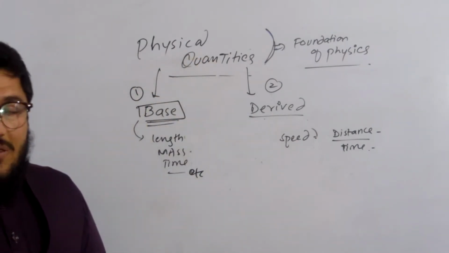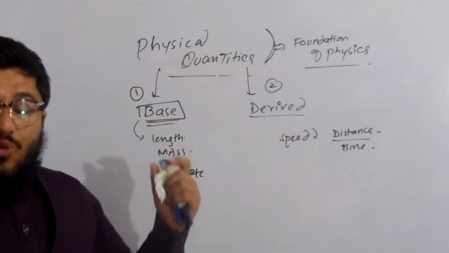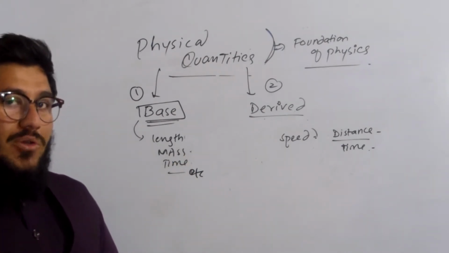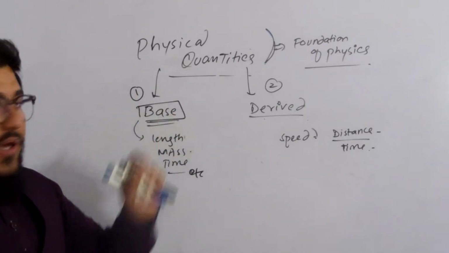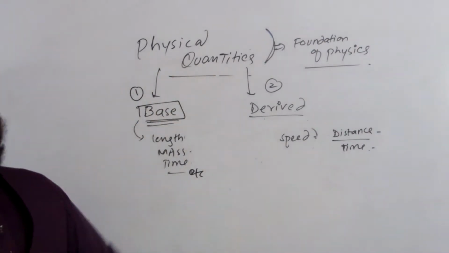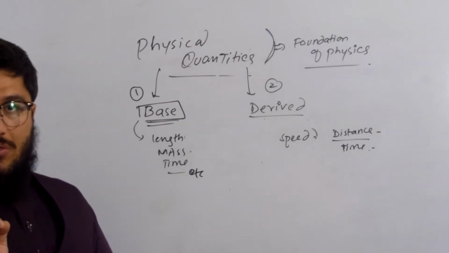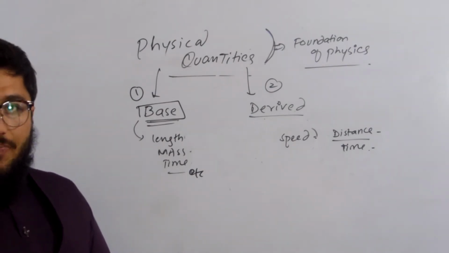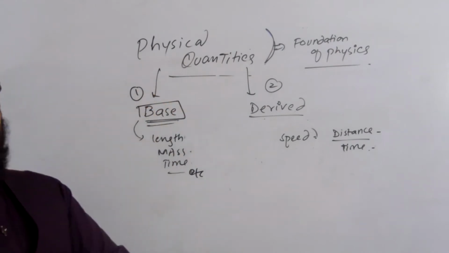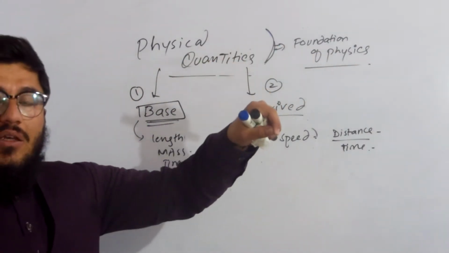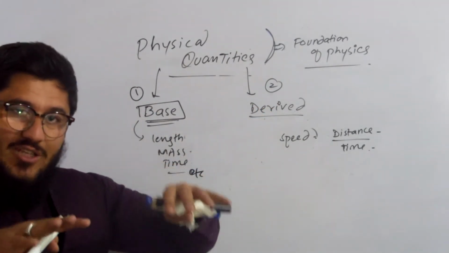Physical quantities. What are the physical quantities? The very first question that arises in the brain. The answer is that physical quantities are those quantities that can be measured. The very specific definition. And these are those quantities on which the foundation of physics lies. The whole foundation of physics lies on these quantities.